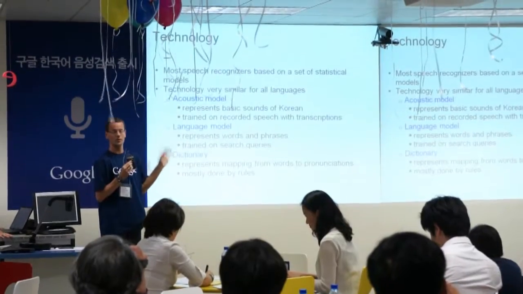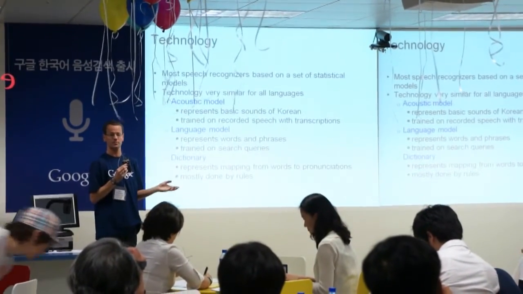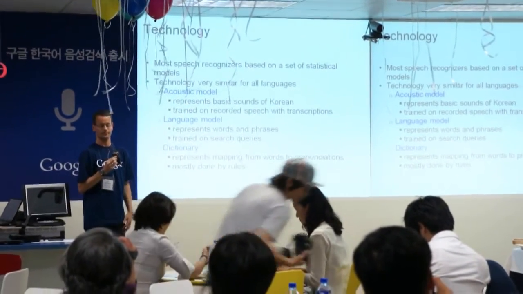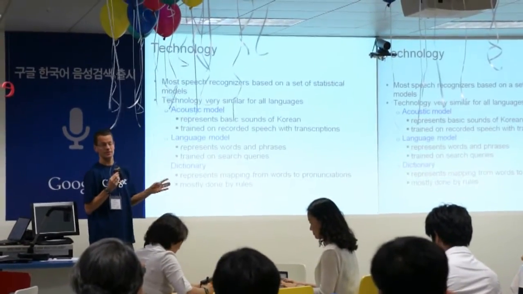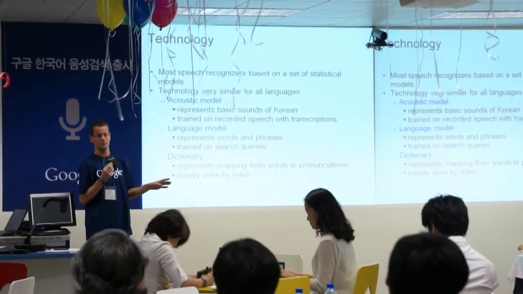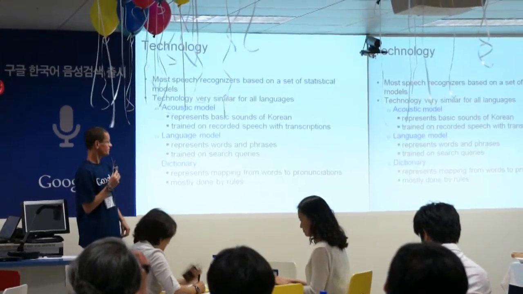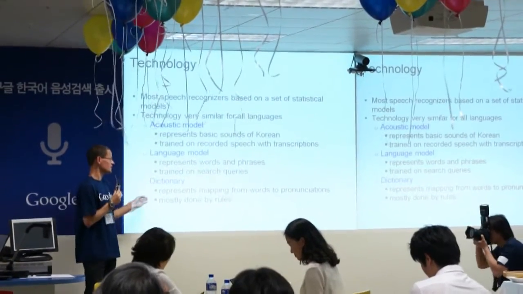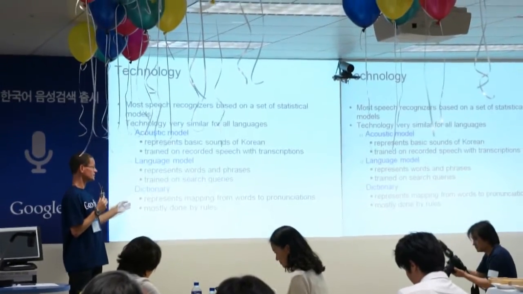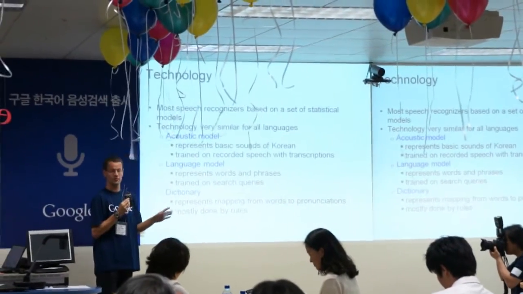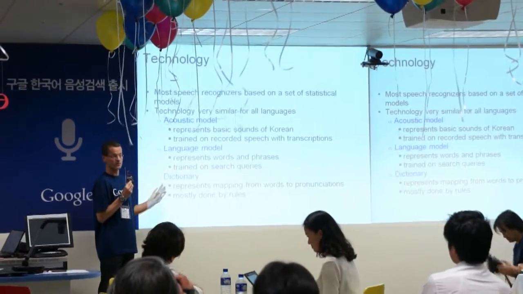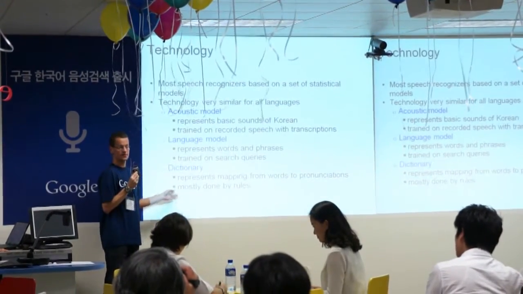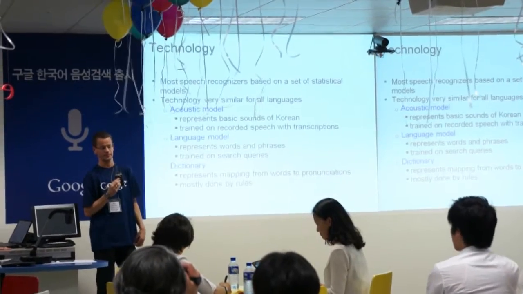In this case, more than 100 hours of recorded speech from Korean. And the language model is trained on millions of search queries that people have typed into the normal Korean web search engine. So finally, we have the dictionary, which represents the mapping from words to pronunciations. And in our case, that is mostly done by rules. And I will talk about this on the next slide a little bit more.